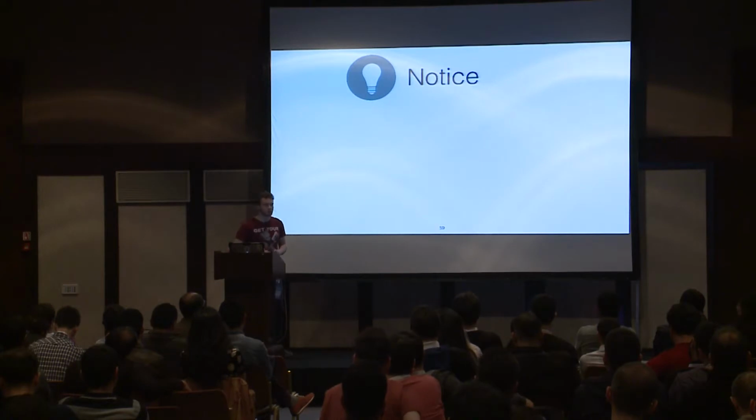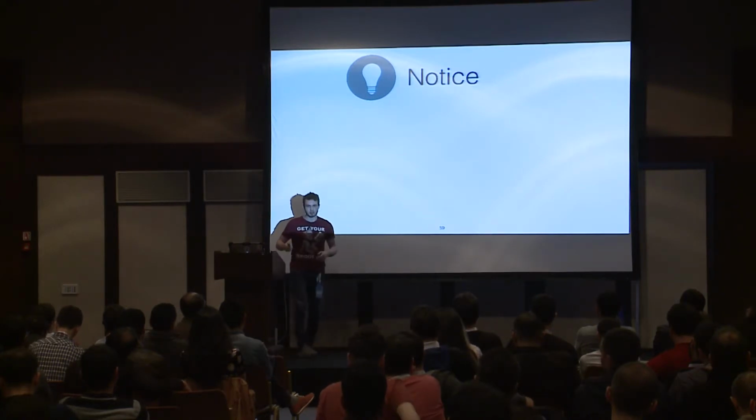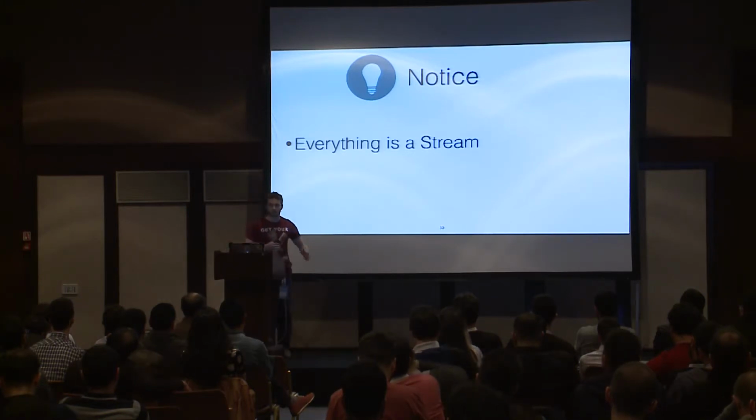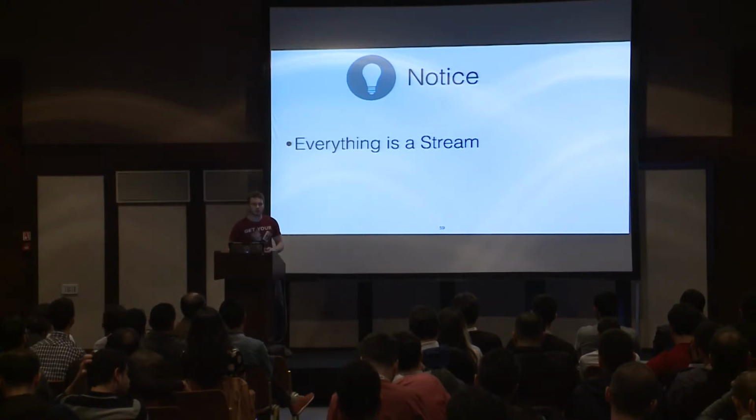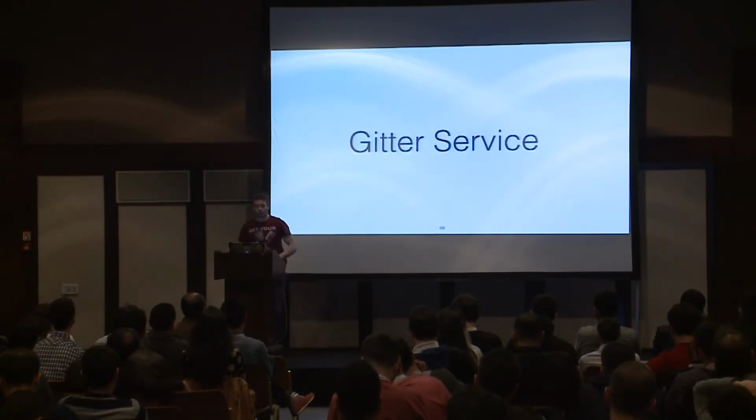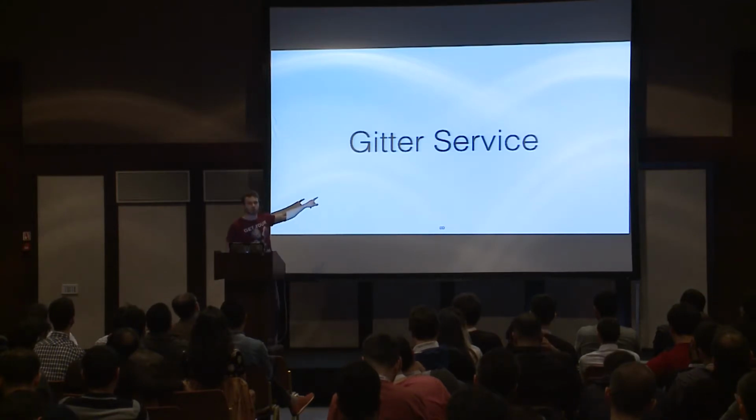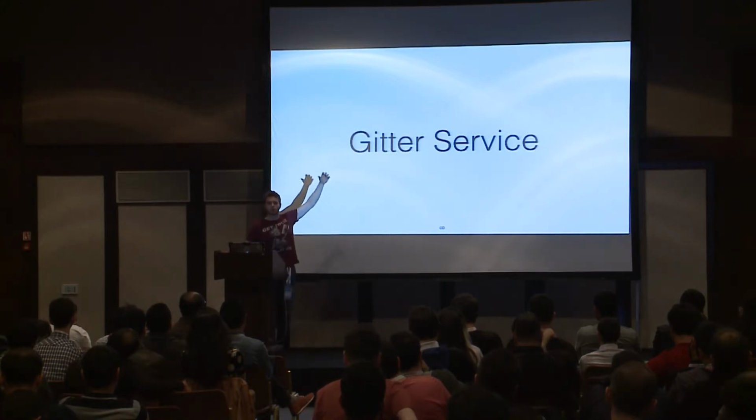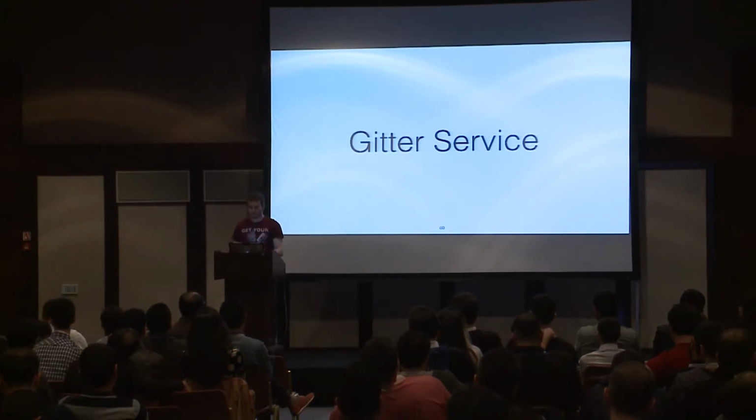First of all, I'd like to notice that we have to change our mindset first. And we have to think about everything as a stream. All events are a stream of events. And we have to use only non-blocking communication here. First of all, I'd like to start with Jitter, because Jitter is the source of the messages. This is the very beginning of our stream, right?